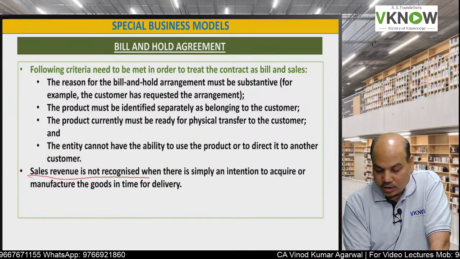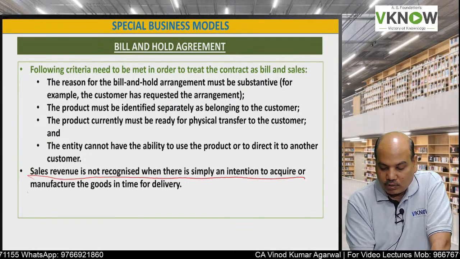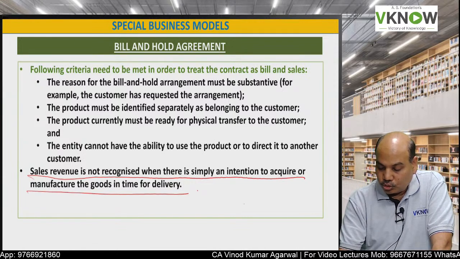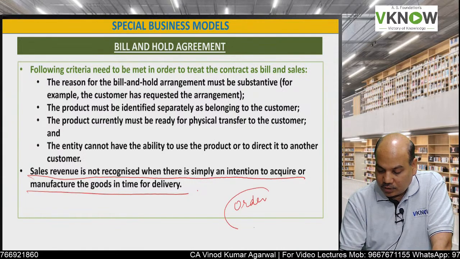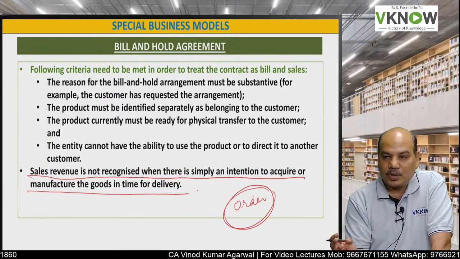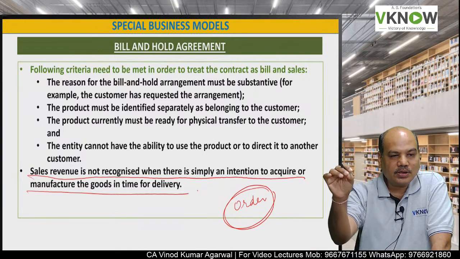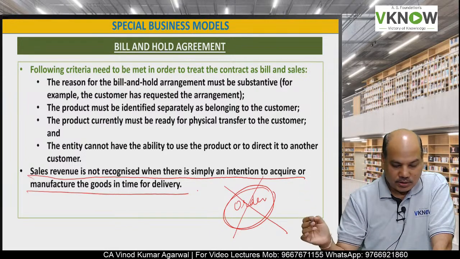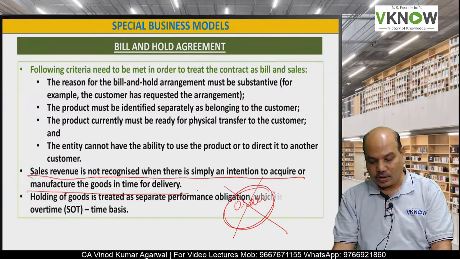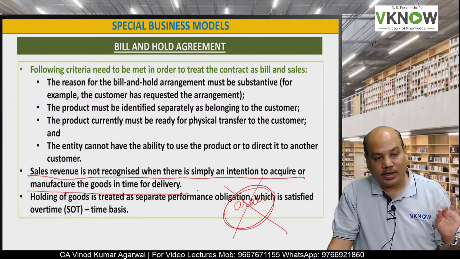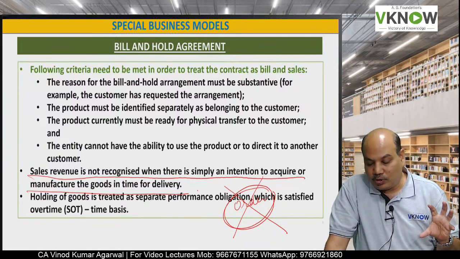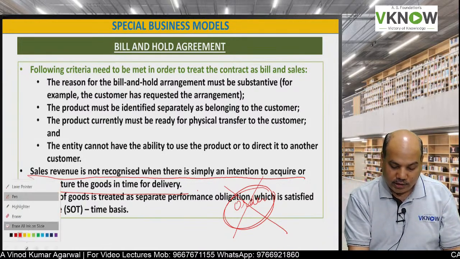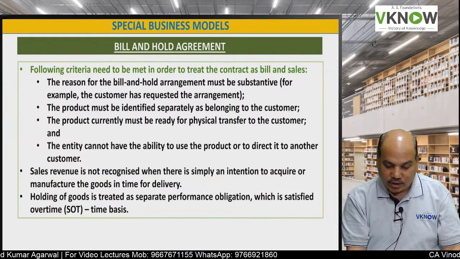Sales revenue is not recognized when there is simply an intention to acquire or manufacture the goods in time for delivery. So you place an order with a supplier. Supplier says, I am going to manufacture in 3 months and then I will deliver it to you. Revenue is not recognized in such cases when the item is not ready, but it will rather be acquired or manufactured in a future time period. So the amount that is received from the customer is treated as advance.